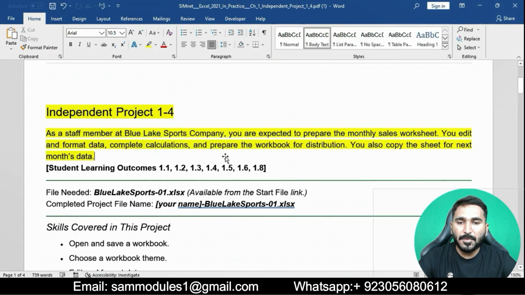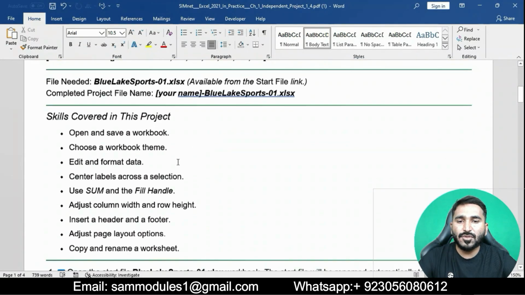As a staff member at Blue Lake Sport Company, you are expected to prepare the monthly sales worksheet. You edit and format data, complete calculations, and prepare the workbook for distribution. You also copy the sheet for next month's data. Student learning outcomes: here is the file needed, Blue Lake Sports.